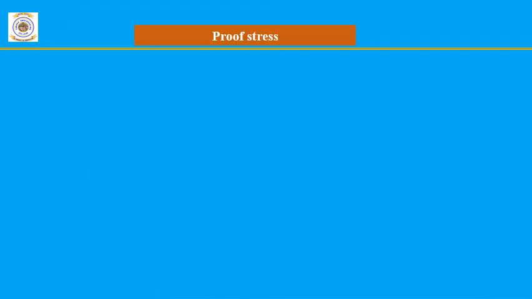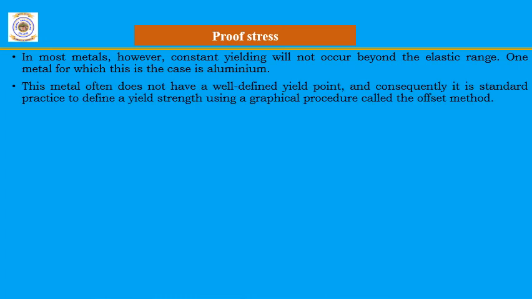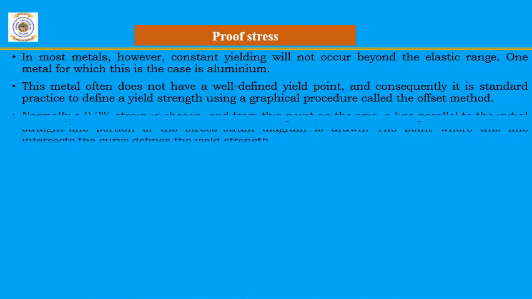So the next important concept is the proof stress. To define the proof stress, let us consider the example of aluminum. In the case of aluminum, it does not have a constant yielding once it crosses the elastic limit. So to find its yield point, we have to follow a graphical procedure called the offset method.